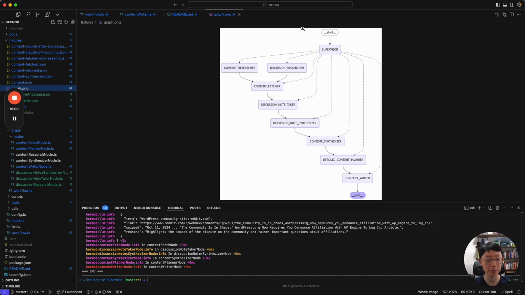So let's talk about what each node does. When I start off, it will brainstorm what kind of content from the internet I should read, and what kind of discussion from the internet I should use to steer the voice and angle and the SEO keywords of this article. Then there's a content fetcher that fetches and scrapes the content from the internet.